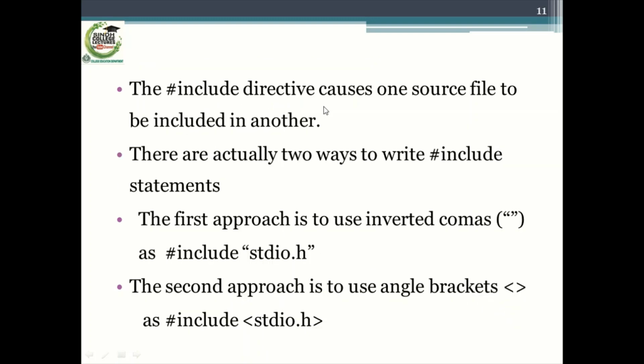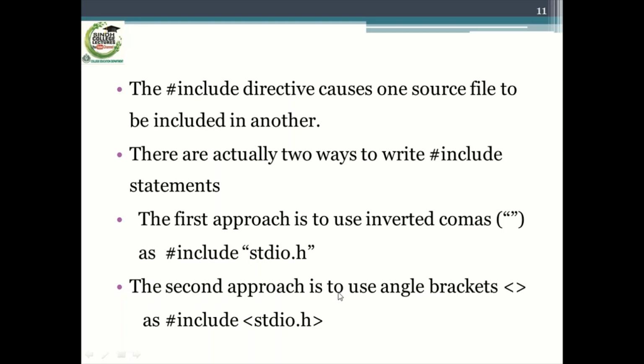The #include directive causes one source file to be included in another. There are actually two ways to write #include statements. The first approach is to use inverted commas, as #include "stdio.h" enclosed in inverted commas.